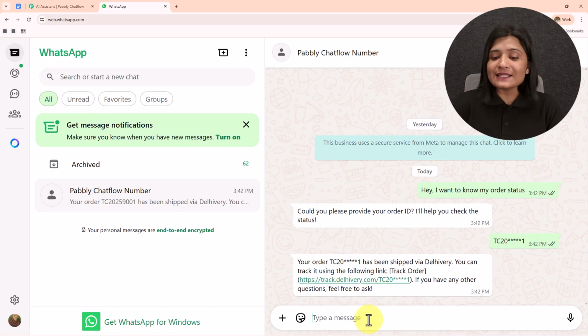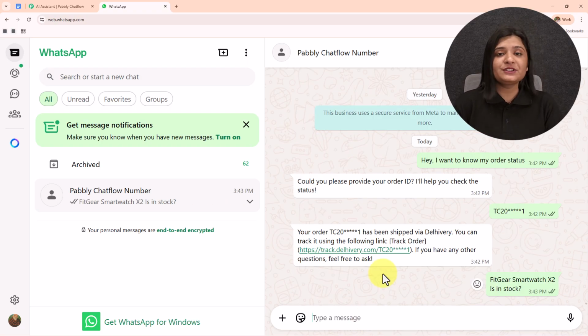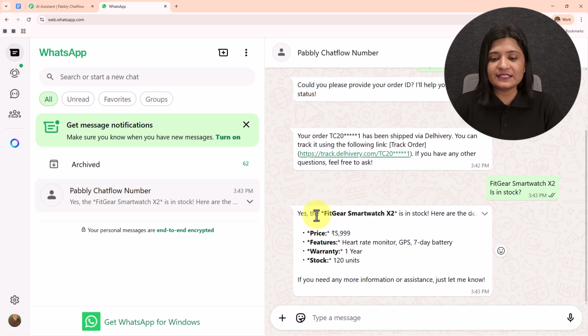So I'm going to ask about any product now. I'm going to write, FitGear smartwatch is in stock. I'm going to send this message and let's wait for the reply. So here I have received this detail. So this is in stock. The price is this. Features are these. Warranties of 1 year. Stock is 120 units.